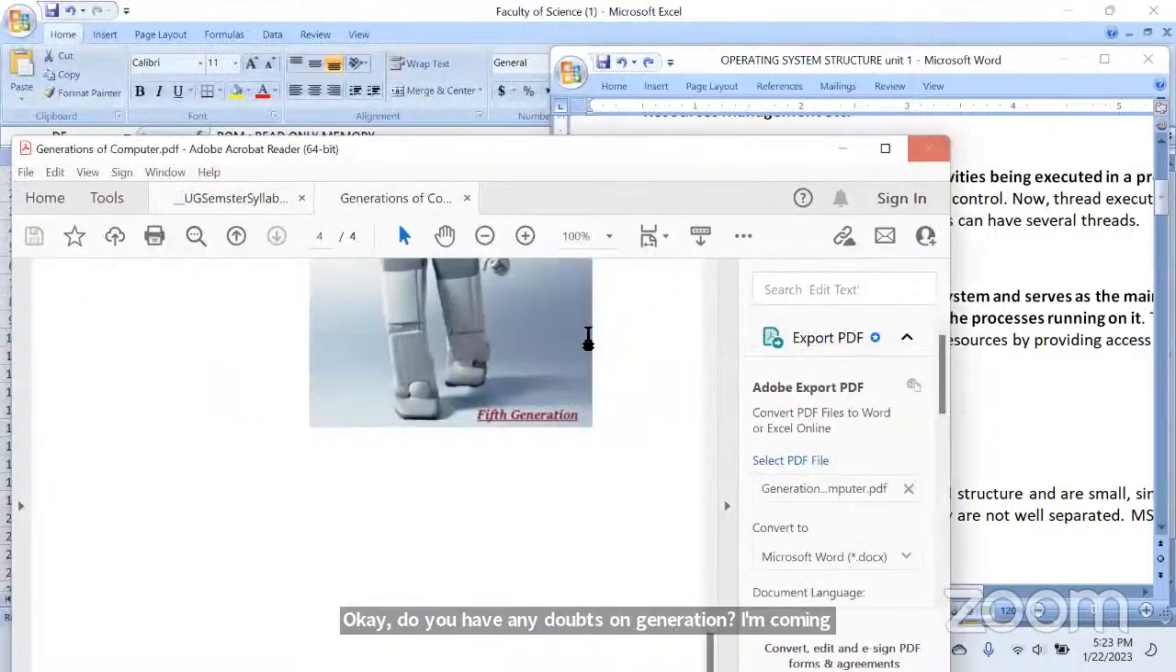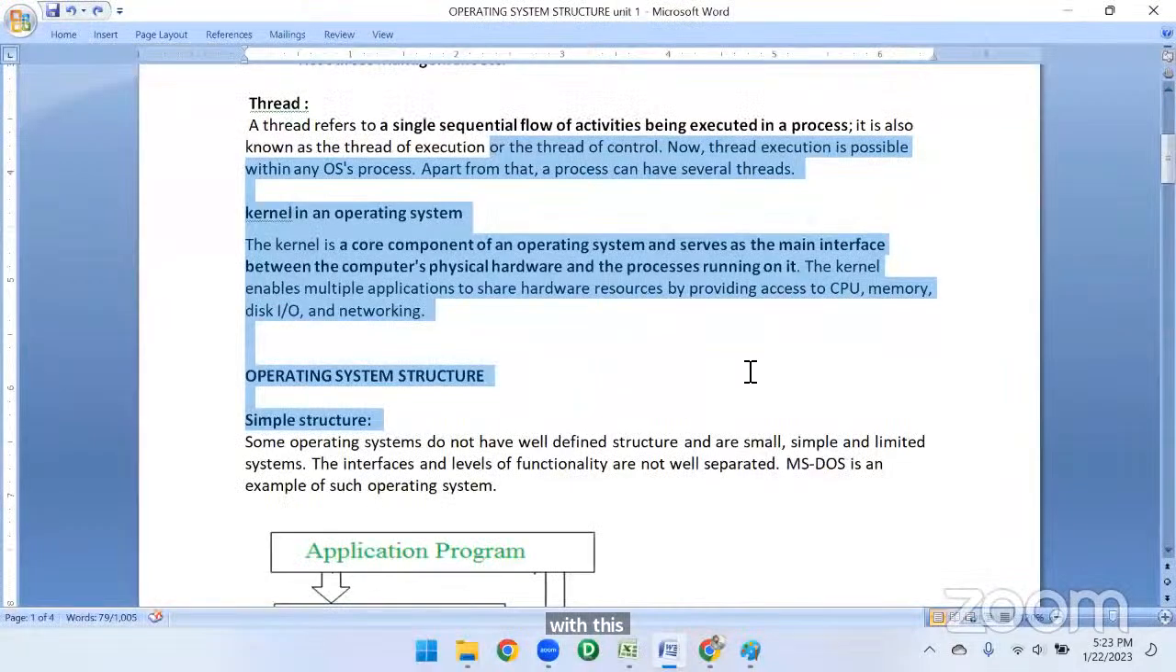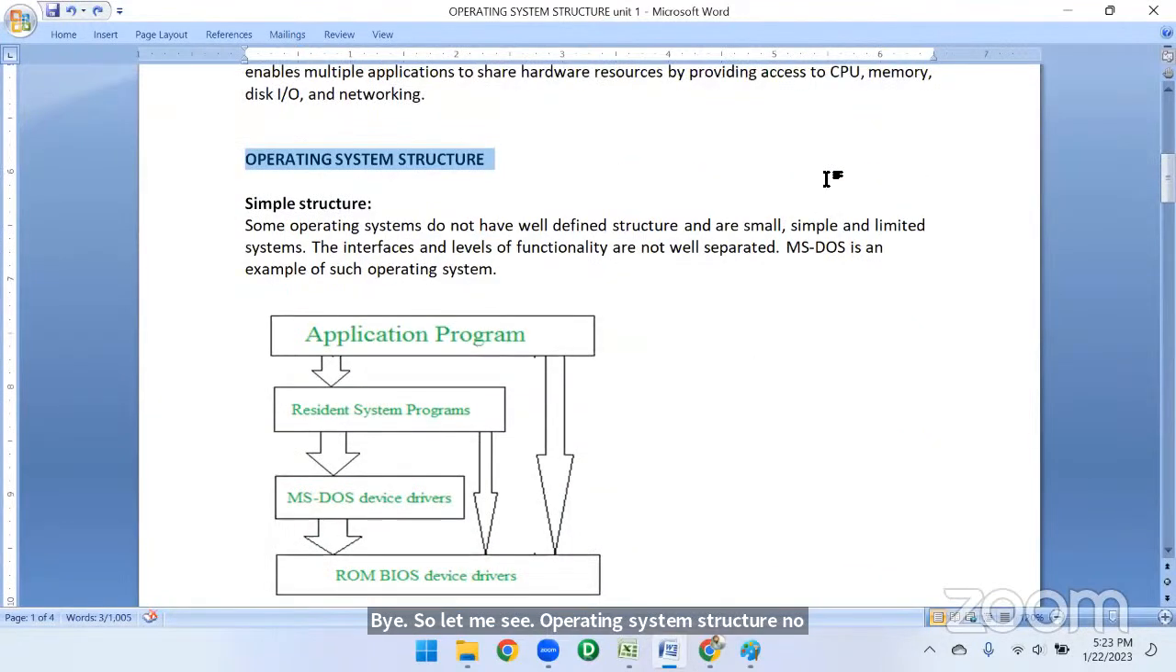Right. So let me see operating system structure now. So previously, actually, operating system structure. So the structure is nothing but